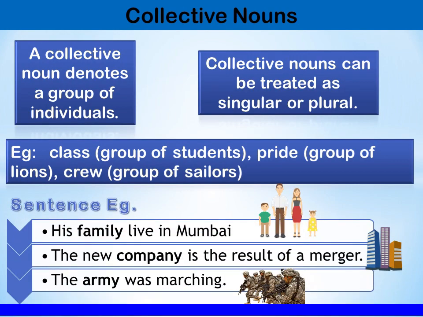Let us understand with sentence examples. His family live in Mumbai. Here family is a collective noun because family consists of more than 1 person, right? So family here is a collective noun. The new company is the result of a merger. Now company is also multiple people coming together to form a company. So company is also a collective noun. The army was marching. So many soldiers coming together form an army. So army was marching. Army is a collective noun here.